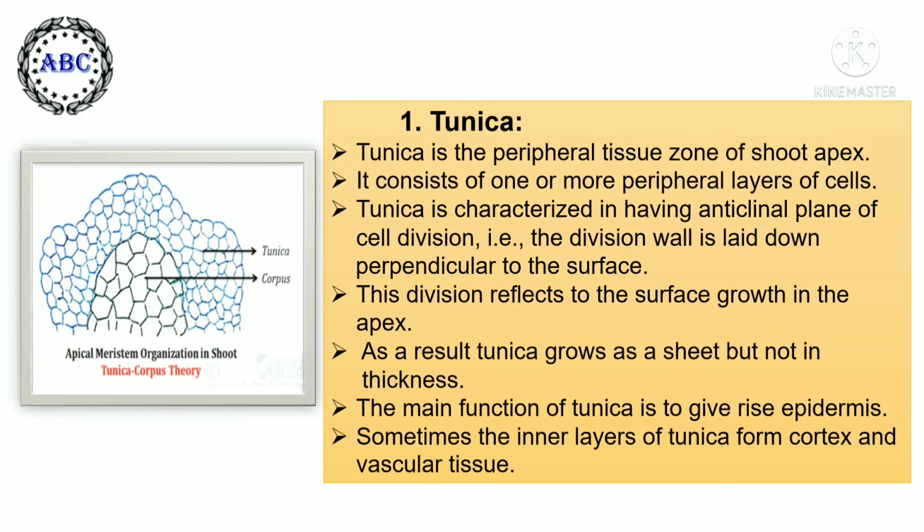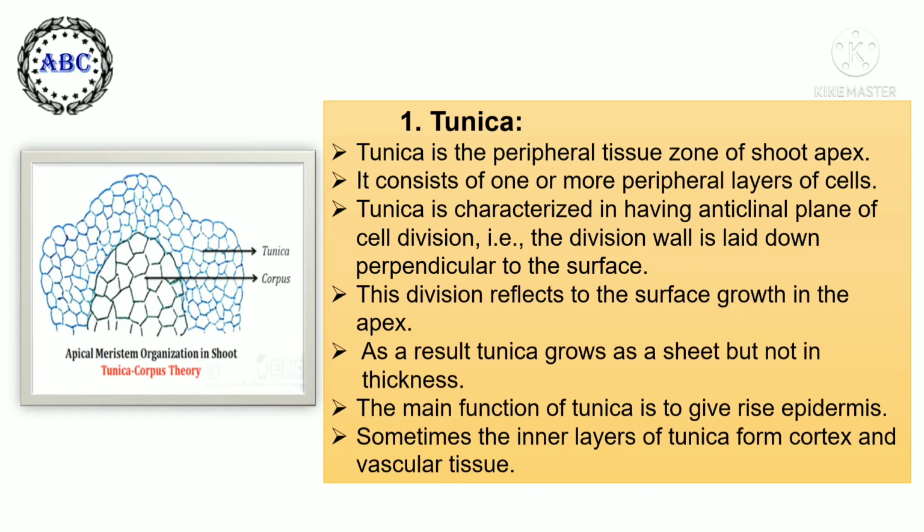First, tunica. Tunica is the peripheral tissue zone of a shoot apex. It consists of one or more peripheral layers of cells. Tunica is characterized by having anticlinal plane of cell division. That is very important. They have anticlinal plane of cell division, that is, the division wall is laid down perpendicular to the surface.